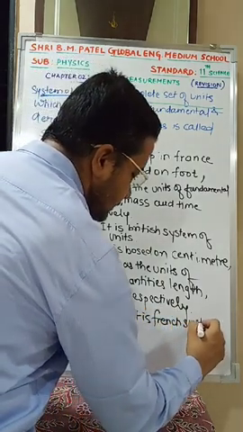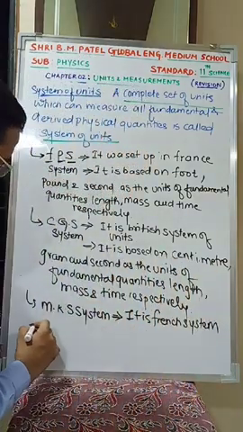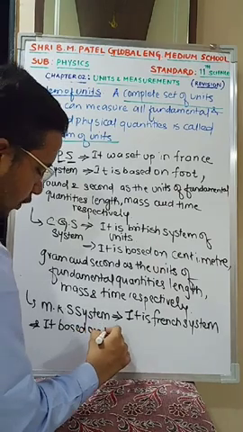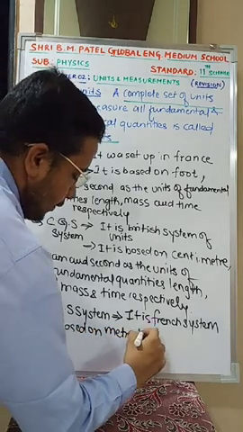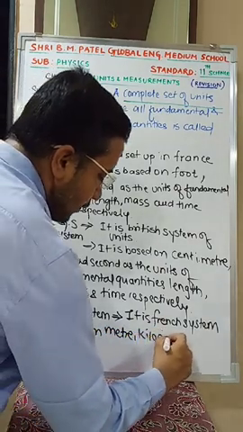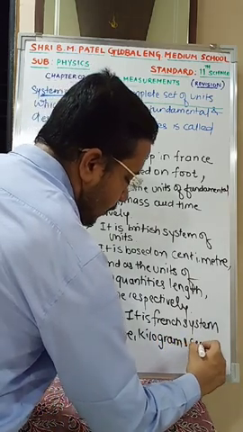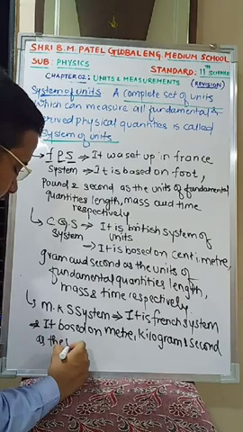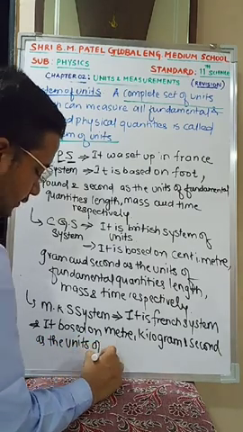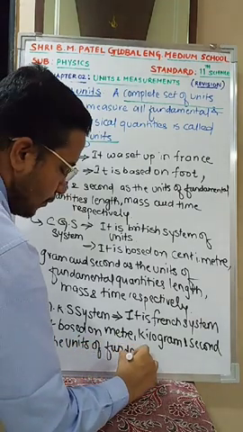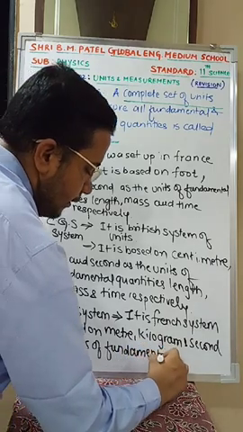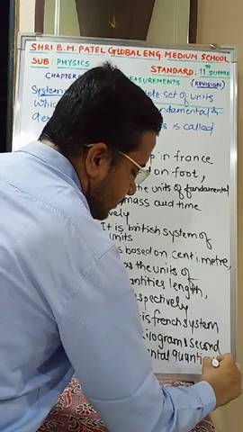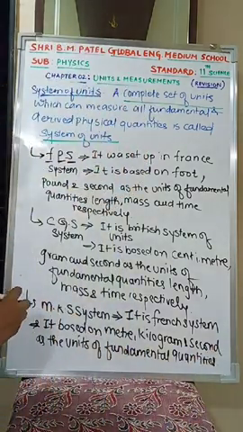It is based on meter, kilogram and second as the units of fundamental quantities, which are length, mass and time respectively.